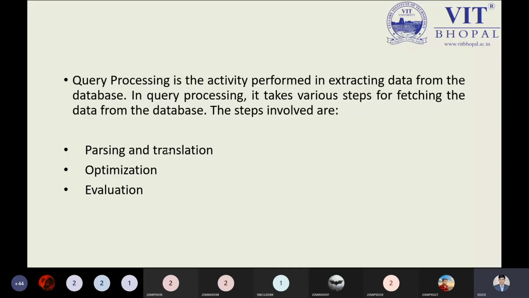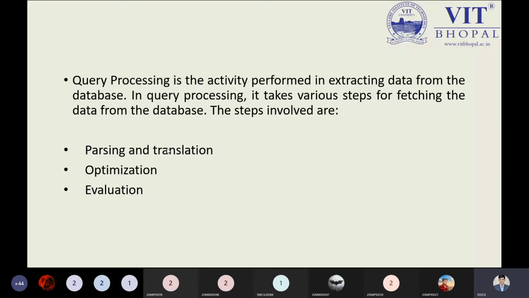Next one is optimization, because query writing is basically an art. I told you many times that you can write many queries to fetch the same kind of data. For example, you can access the data by a normal query, or you can use a subquery to fetch the same data. So why use unnecessary nested queries? Optimization is an important part.